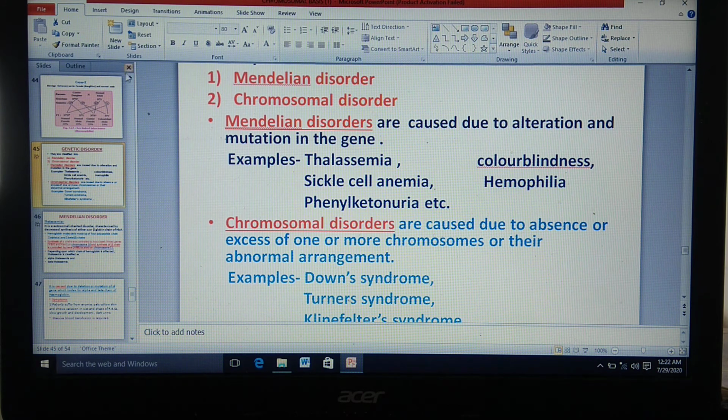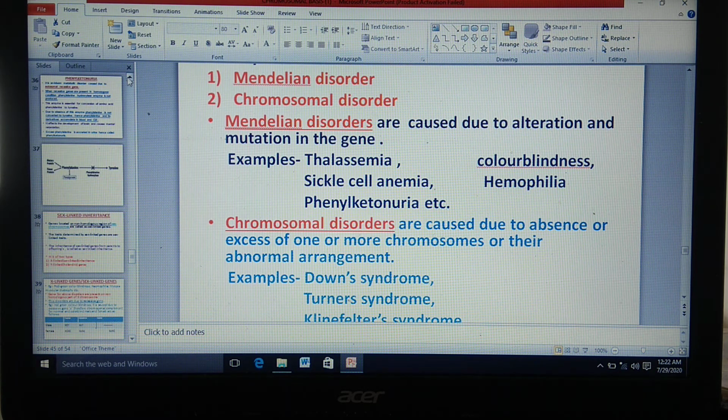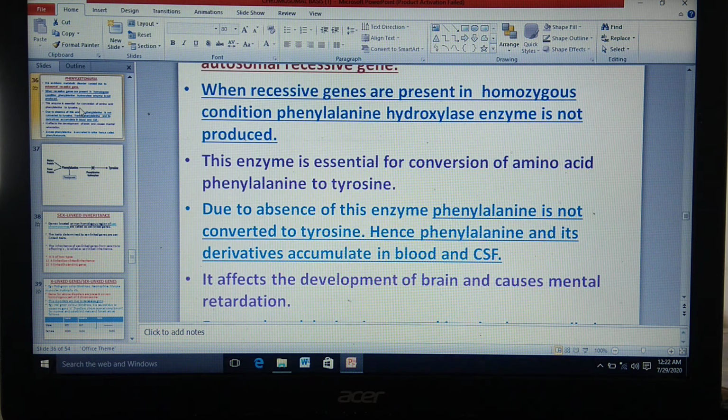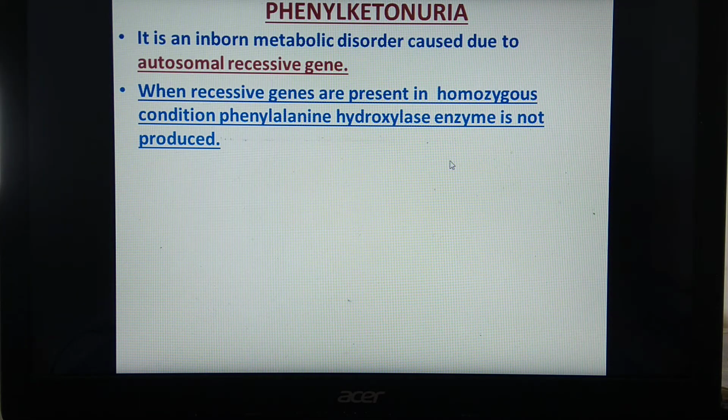As we have seen before, what is phenylketonuria? It is an inborn metabolic disorder and it is due to an autosomal recessive gene. As it is because of a recessive gene, it must be present in homozygous condition. When the homozygous condition of the recessive gene is there, the phenylalanine hydroxylase enzyme is not produced. What is the role of this enzyme?